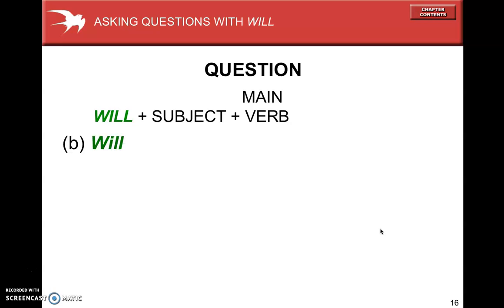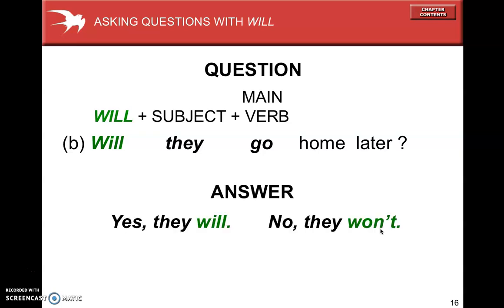Another example, will they go home later? The answer is yes, they will, or no, they won't. So that's for a yes or no question. For a yes or no question, we move will to the beginning. Will they go home later? Yes, they will, or no, they won't.